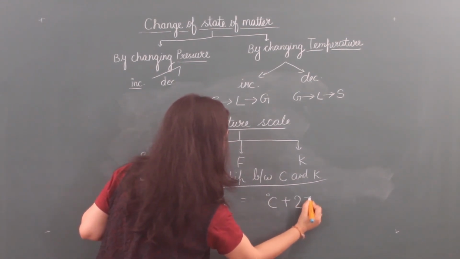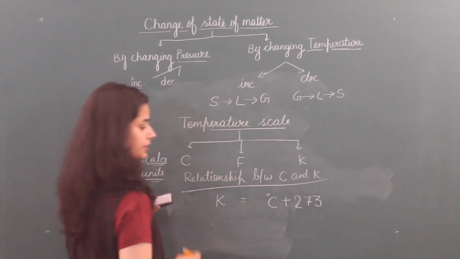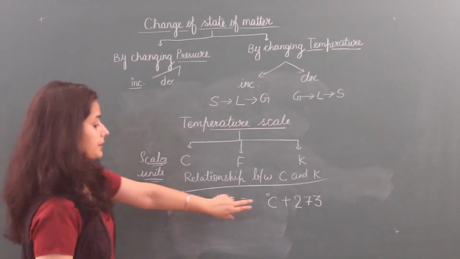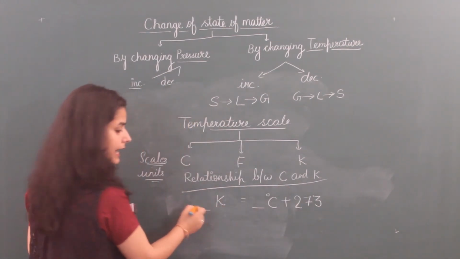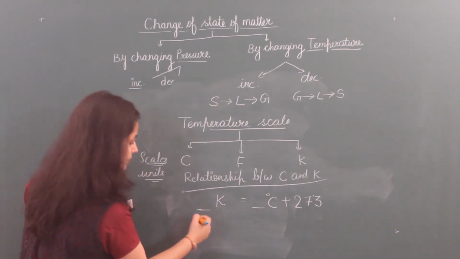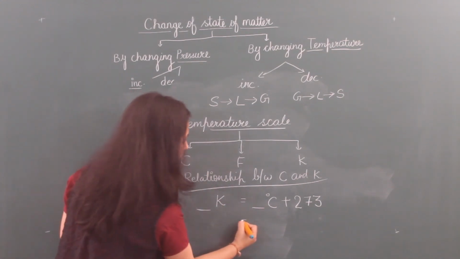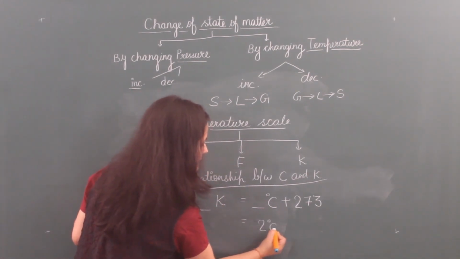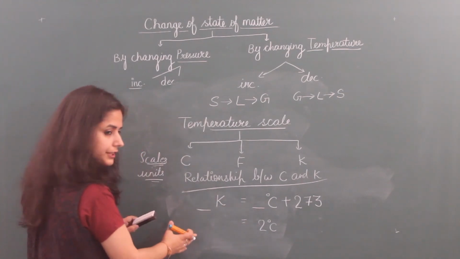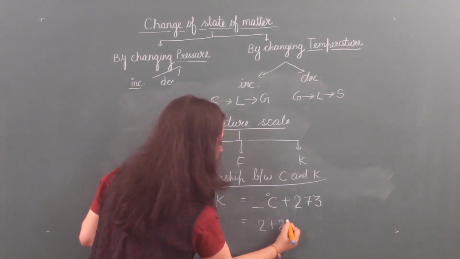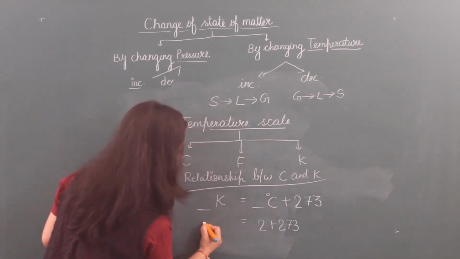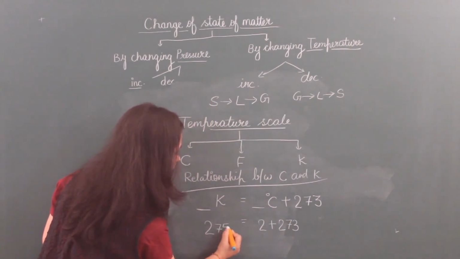Degree Celsius plus 273 becomes Kelvin. For example, 2 degrees Celsius, if I have to convert it into Kelvin, I will simply add 273 here, and the Kelvin value will become 275.